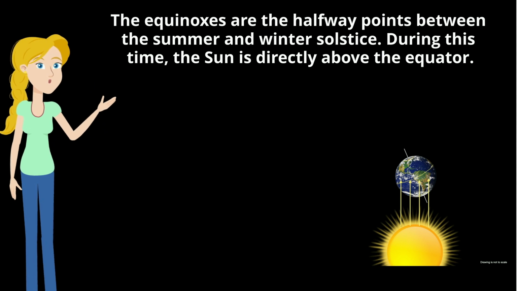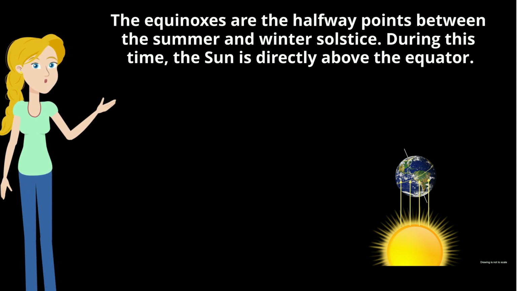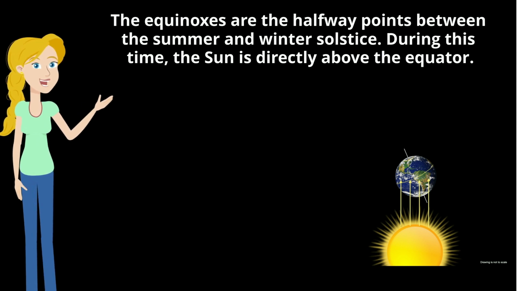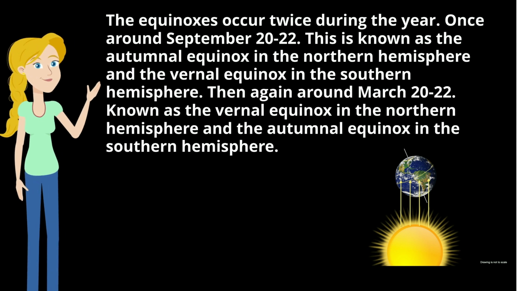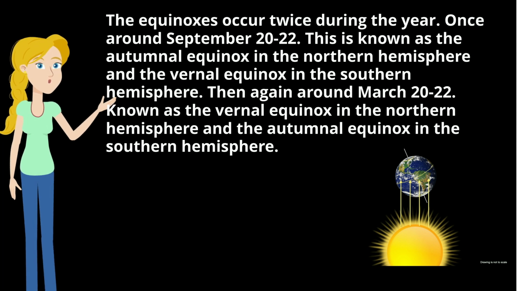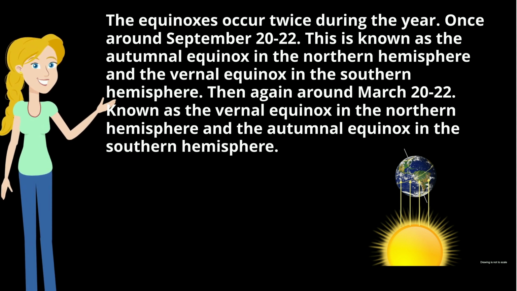The equinoxes are the halfway points between the summer and winter solstice. Now, during this time, the sun is directly above the equator. The equinoxes occur twice during the year, once around September 20th to 22nd.